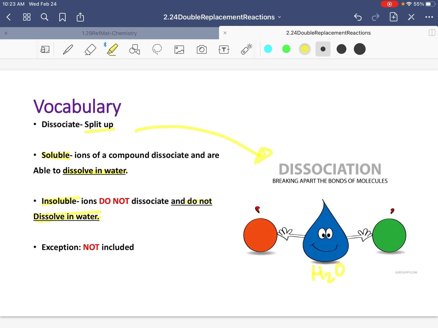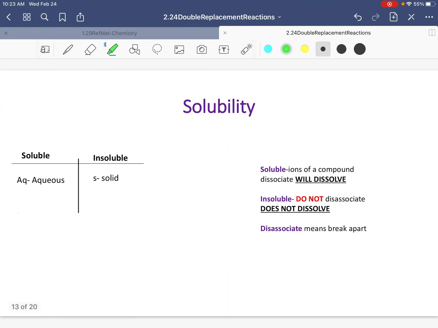And exception means not included. Most of the time when you have an exception, guys, it does the opposite. You're going to see that right now. So again, please know that soluble dissolves in water and insoluble does not dissolve in water. When you have something that is soluble, it is aqueous. And when you have something that is insoluble, it's a solid. It can be a solid, liquid, or gas, but most of the time we use solids.